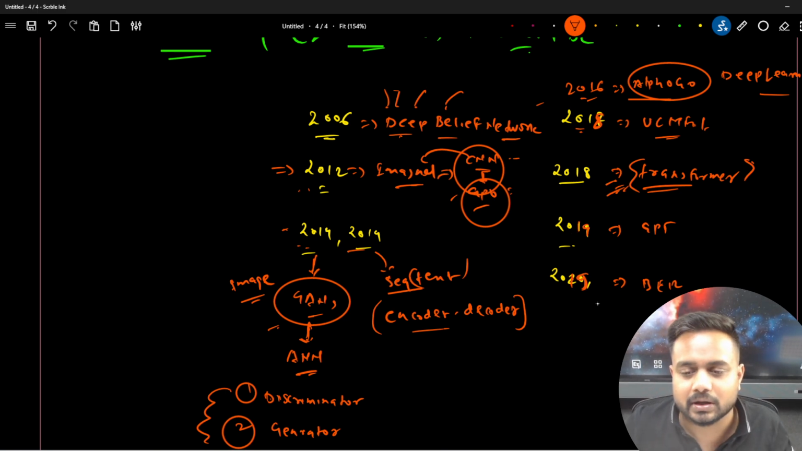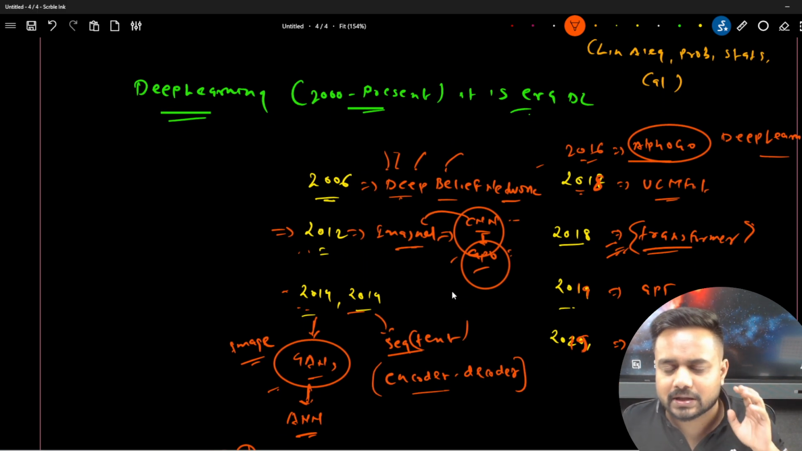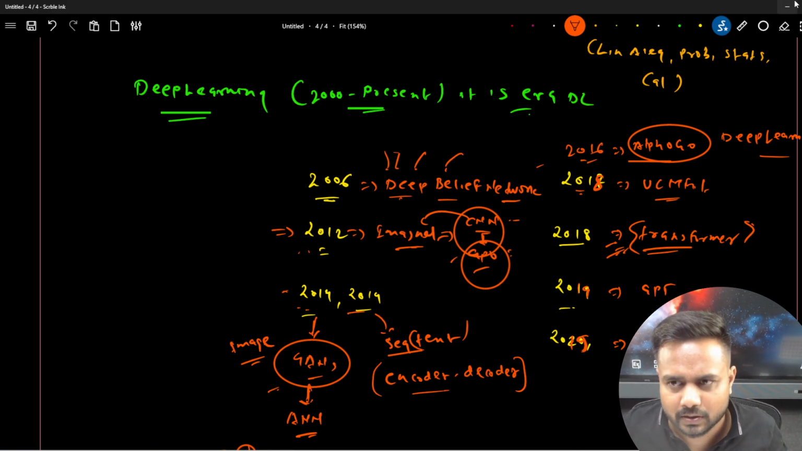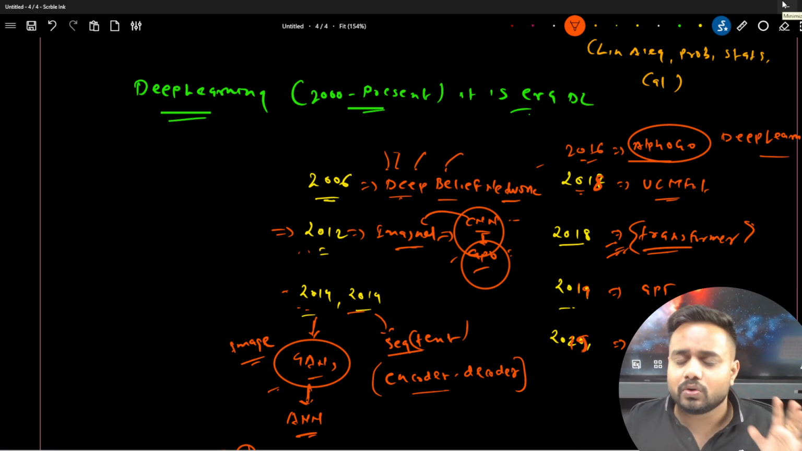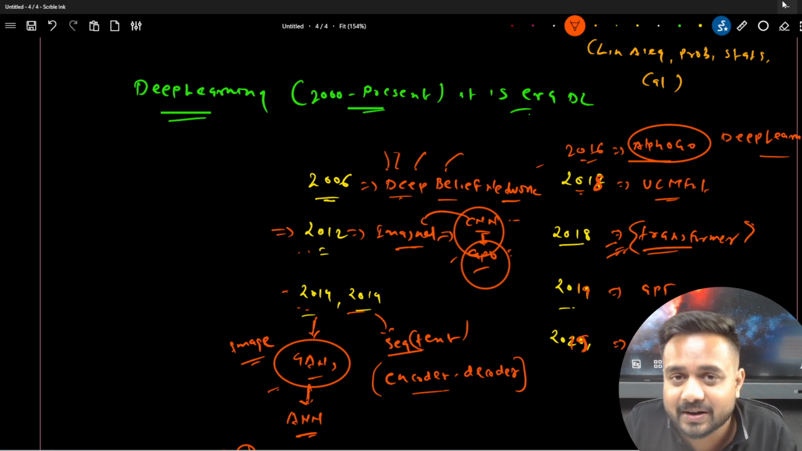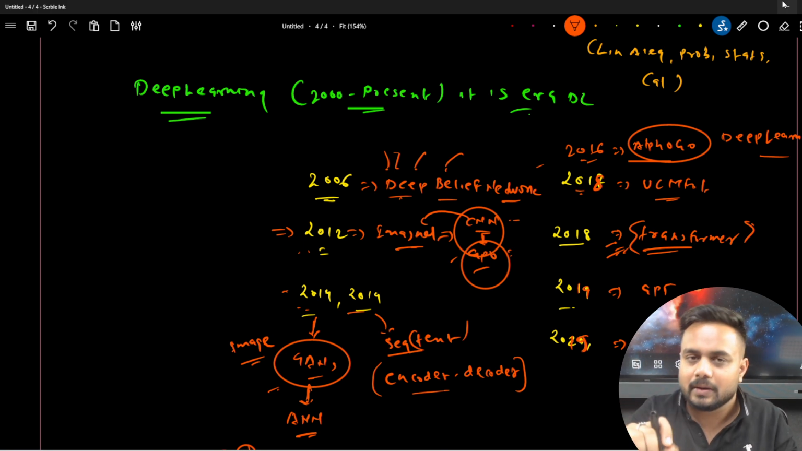Here also I can write down the exact year, but I'm not able to remember it, yet I'm just giving you the overview of modern AI. These are the models, and this list is very huge, very long. If you want to know more about it, I can create one dedicated video, but this is not about deep learning history, it's about generative AI history. So I want to keep it small only, fine.